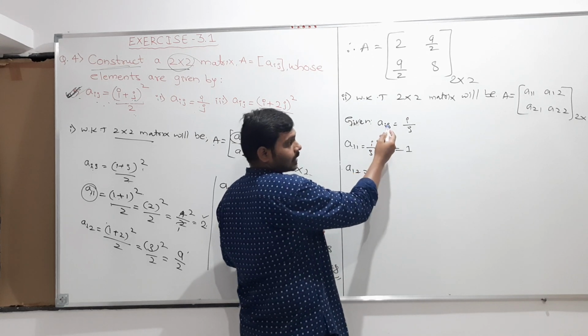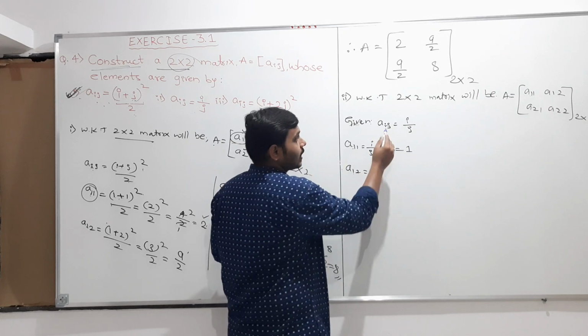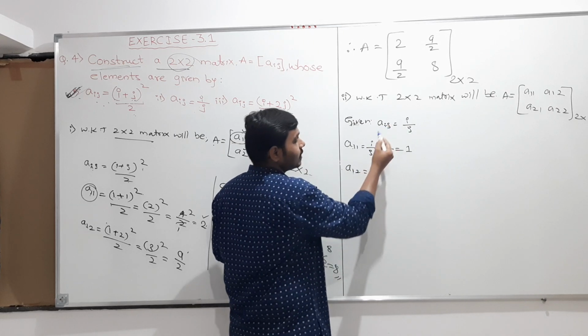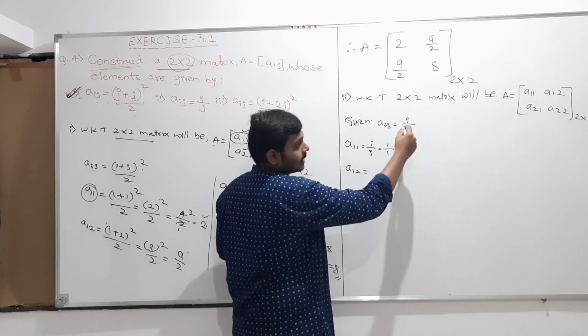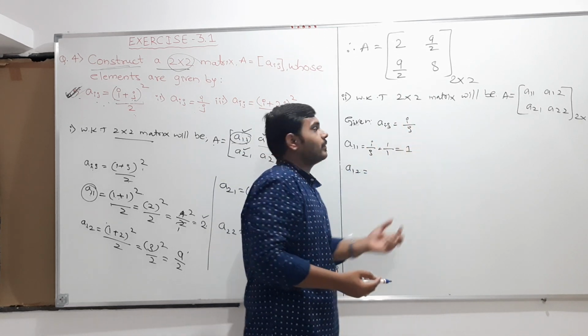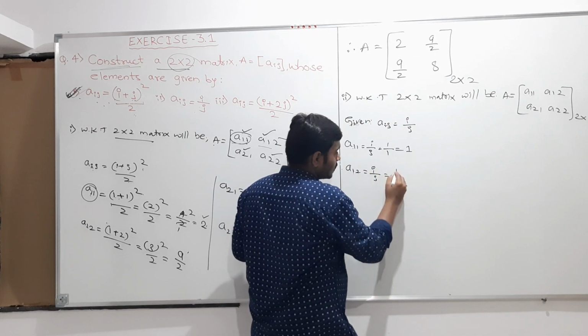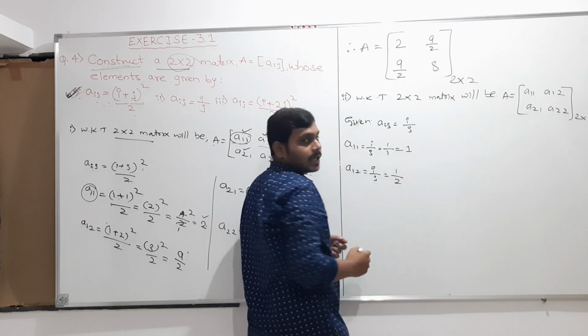Just if you compare also, Aij is equal to, I need the value A12. So I am taking the i value as 1 and the j value as 2 in this formula. In this particular case you can take it as a formula also. So therefore i by j, the i value is 1, the j value is 2, so 1 by 2.